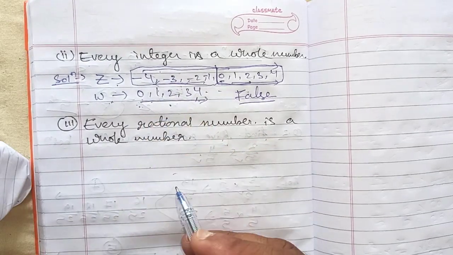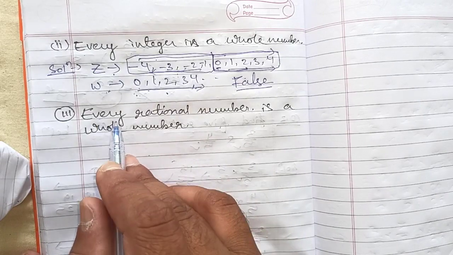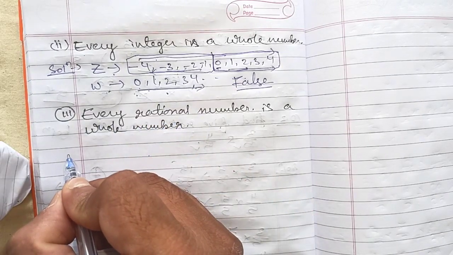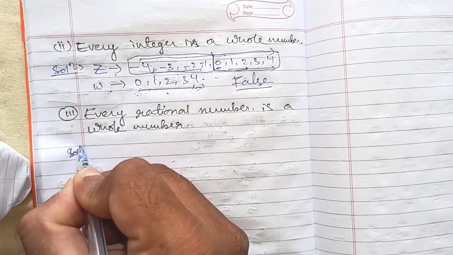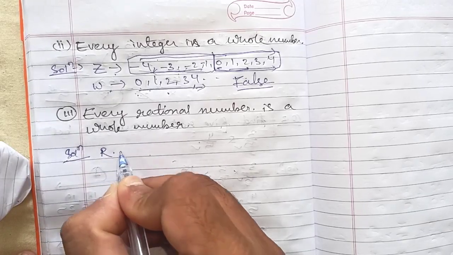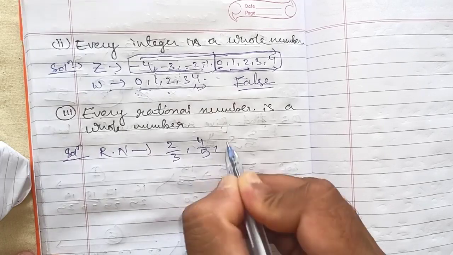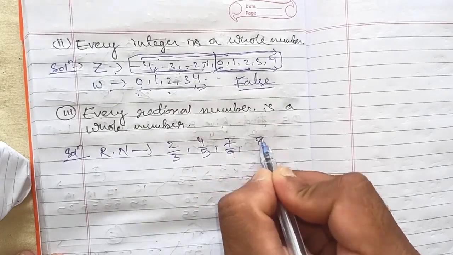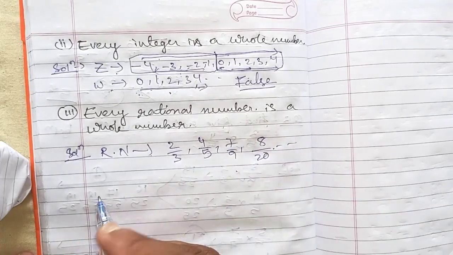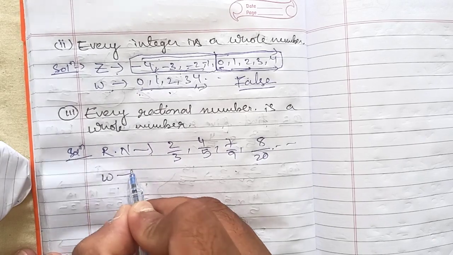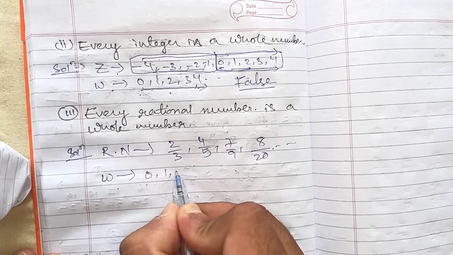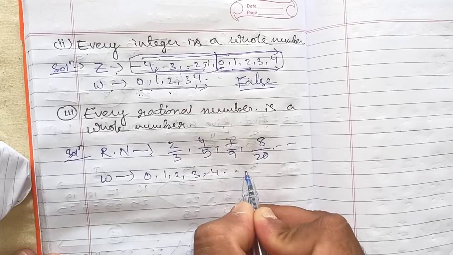Next, third bit. Every rational number is a whole number. I am writing a few rational numbers: 2 by 3, 4 by 5, 7 by 9, 8 by 20, and so on. What are whole numbers? Whole numbers are 0, 1, 2, 3, 4 and so on.